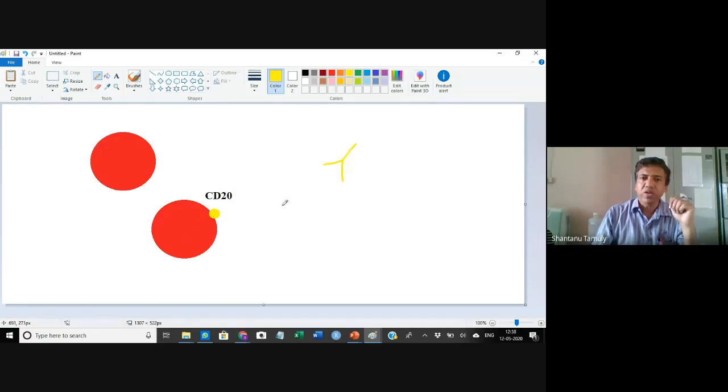This antibody will go and bind the CD20. When the antibody is bound to the CD20, the CD20 becomes inactive.